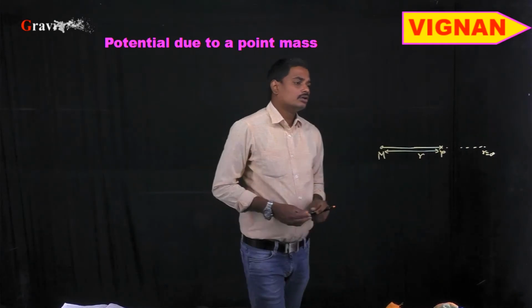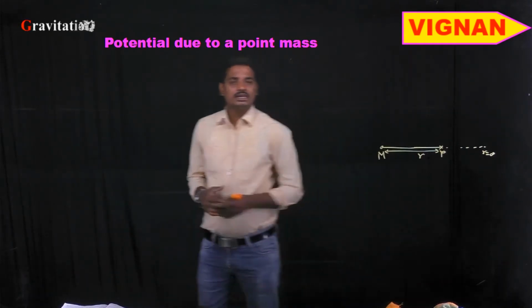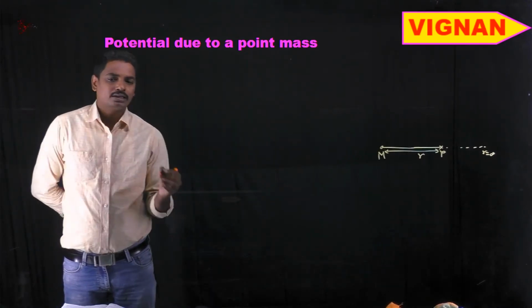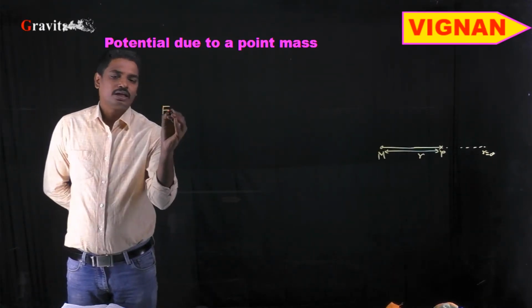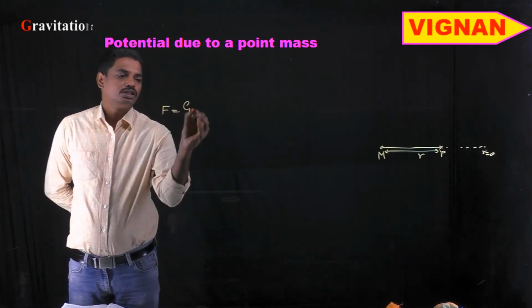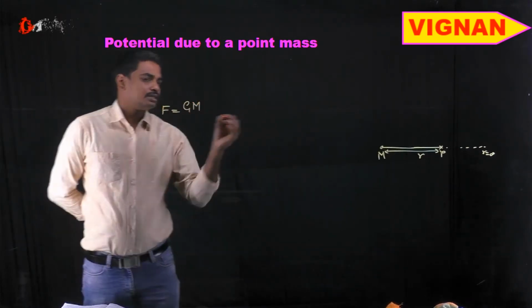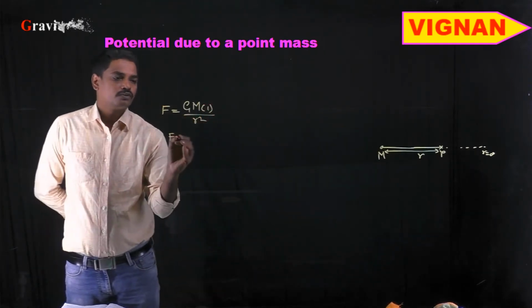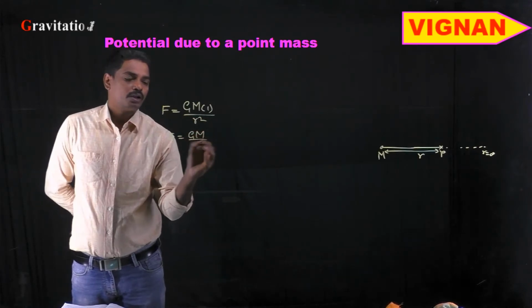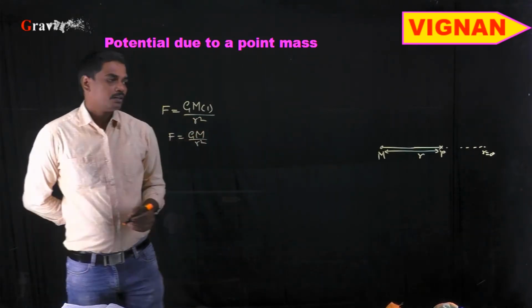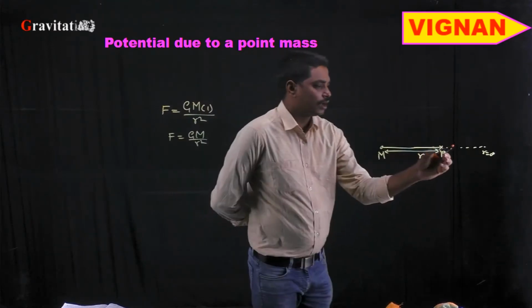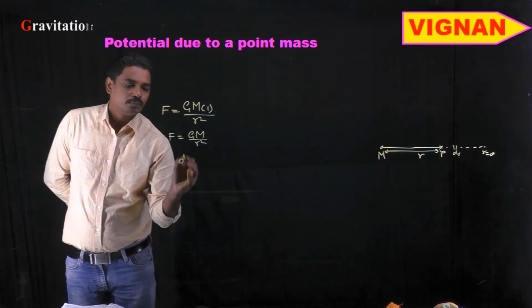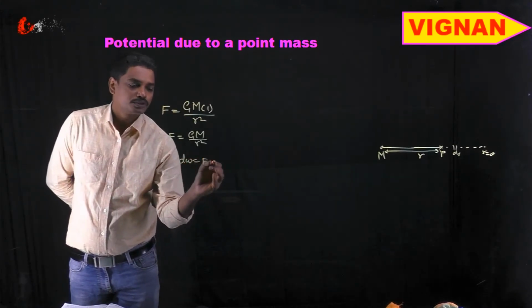Right. So to calculate the work done, it is nothing but force into displacement. The force formula is F equal to G into capital M, as it is a unit mass, into 1 by r square. So F is equal to G capital M by r square. To move a small distance of dr, the work done is dw. So dw is equal to force into displacement dr.